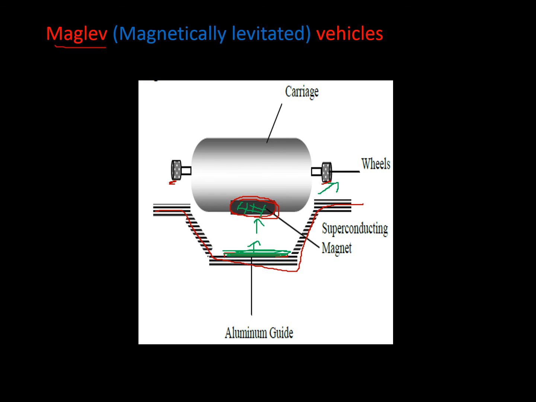Once we are supposed to stop the train, the speed of the magnetic wave is slowly reduced, and hence the carriage will be slowly slowed down. When the carriage has to be stopped, the wheels will come out again, and the carriage will be resting on the wheels. While the carriage is propelled, there will be a gap, and if it is stopped, the wheels will slowly settle on the rail.